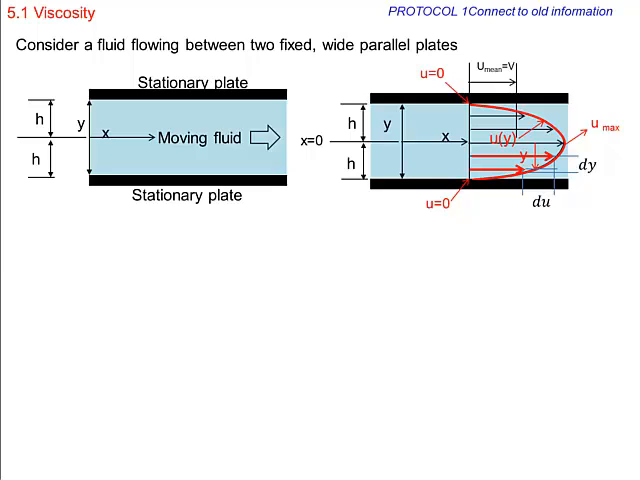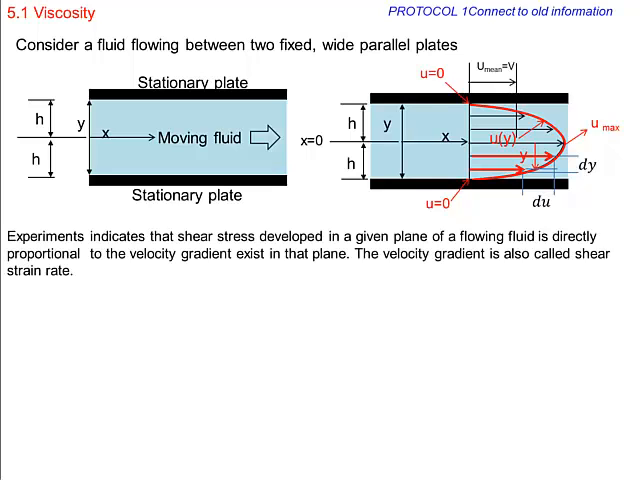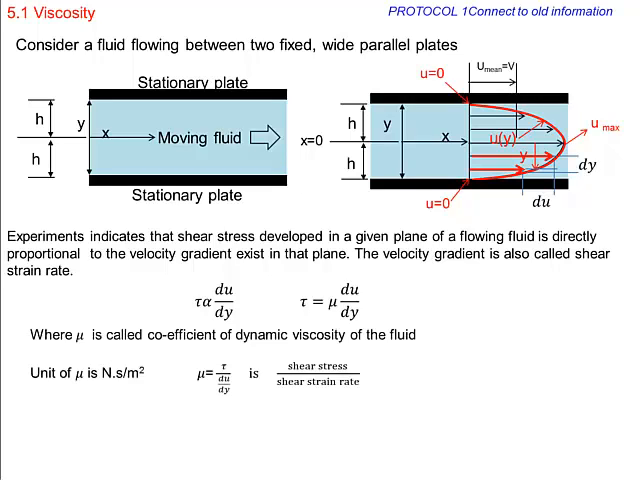When fluid flows, shear stress develops within the fluid. This shear stress at a given surface is proportional to the velocity gradient that exists in that plane. The constant of proportionality is called the coefficient of dynamic viscosity. The viscous force developed due to the shear stress is important when we analyze fluid motion.